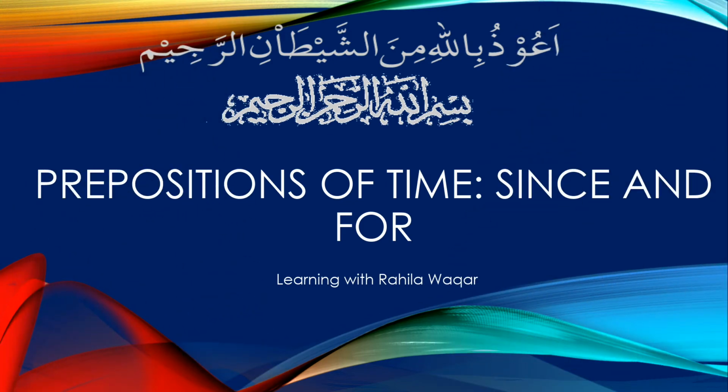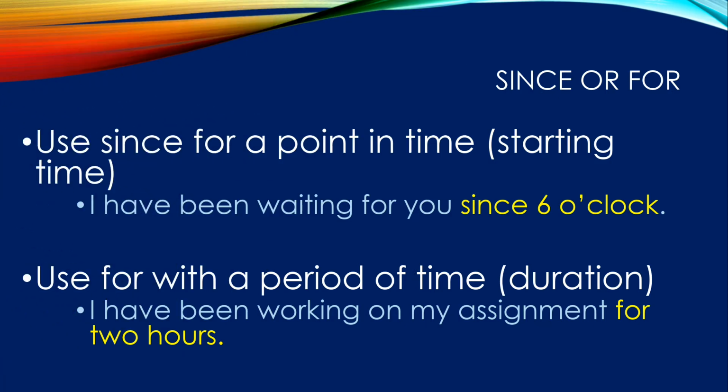Today we will be learning about prepositions of time, since and for. So how do we use since and for? We use since for a point in time. That is when we need to mention the beginning or the starting time of an event or activity, we use since. I have been waiting for you since 6 o'clock. This means that I started waiting at 6 o'clock.